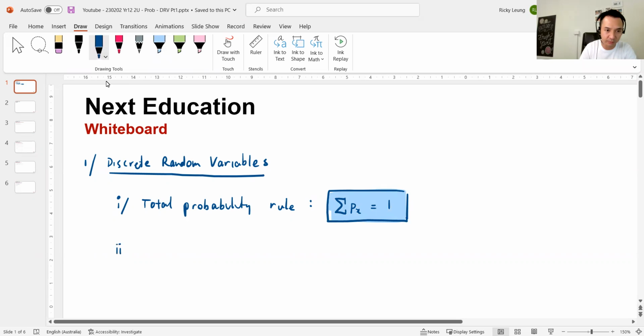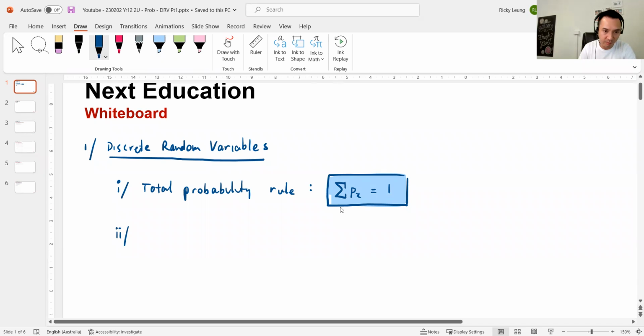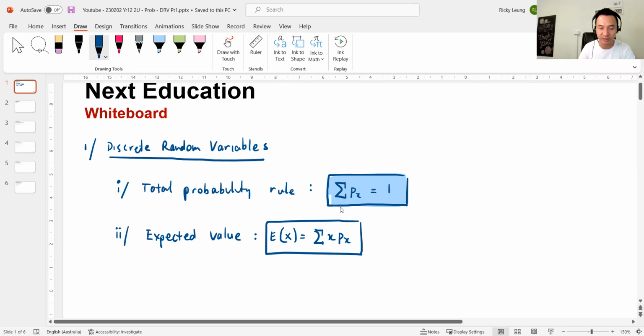The second point is expected value. Expected value is another term for the mean or the average. In this topic, it's denoted by E(X), and it's worked out by taking the sum of x times p(x). Pretty straightforward. If you have a table, which you'll see later, for each one of these questions, you just multiply the x's and the p(x)'s.